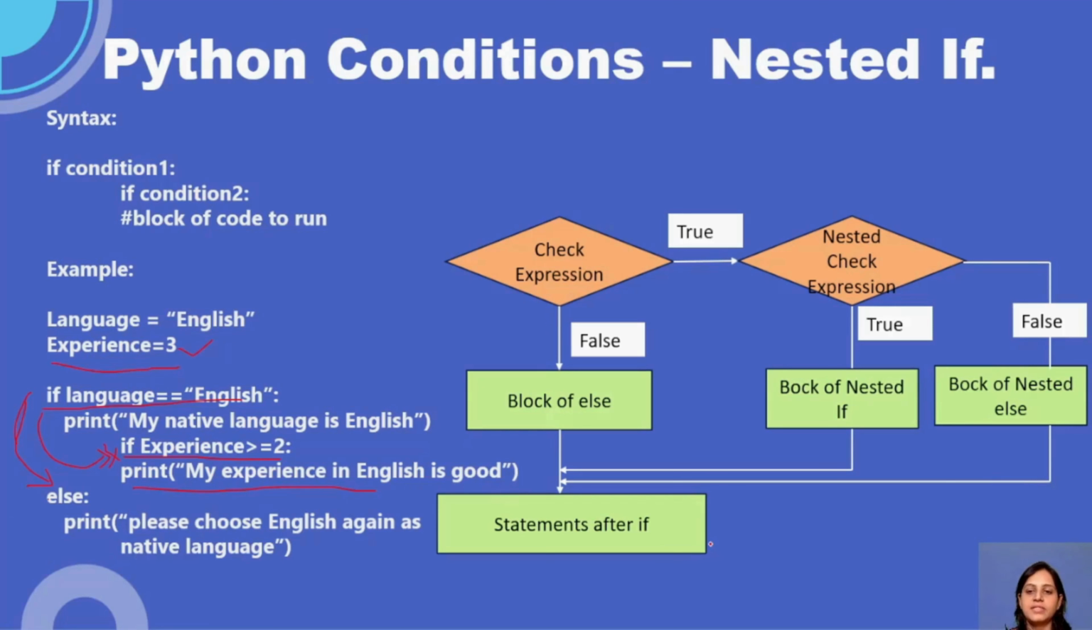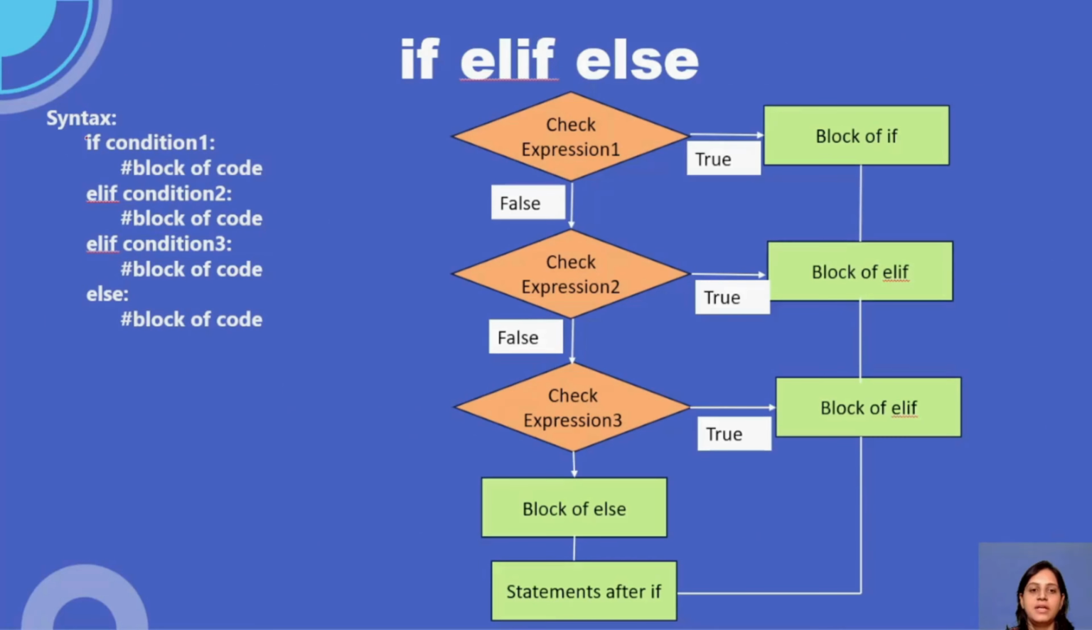After that, the rest of the statements after the if will be there, because it will not go to the else condition. Correct? Because my if condition is true, it will not go to my else condition. Okay? So this is my nested if else condition. This is one of the most used conditions which we have right now.